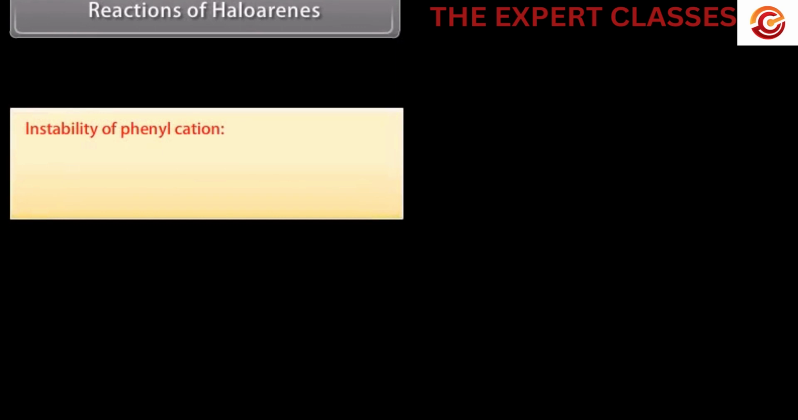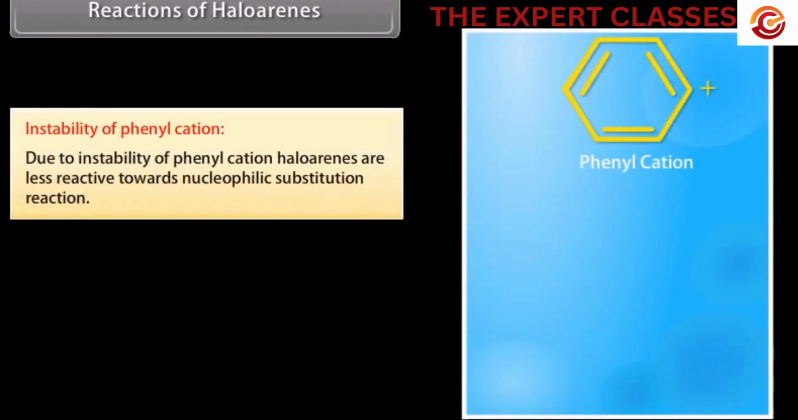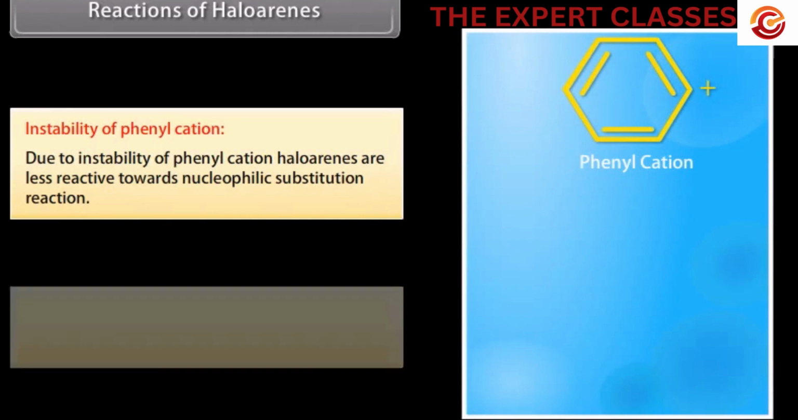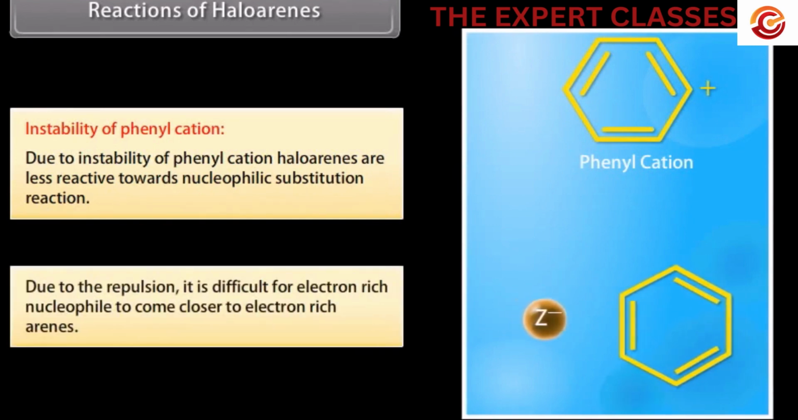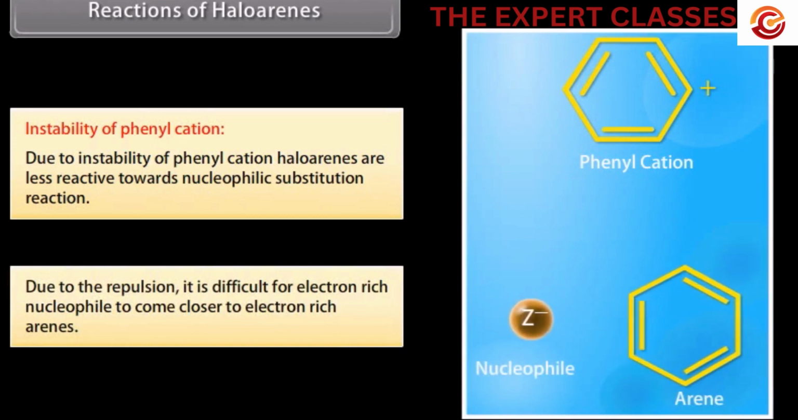Instability of the phenyl cation. Due to the instability of the phenyl cation, haloarenes are less reactive towards nucleophilic substitution reactions. Due to repulsion, it is difficult for an electron-rich nucleophile to come closer to electron-rich arenes.